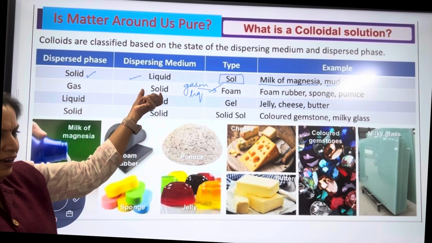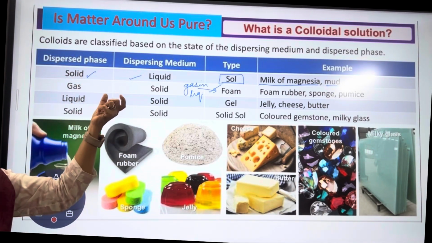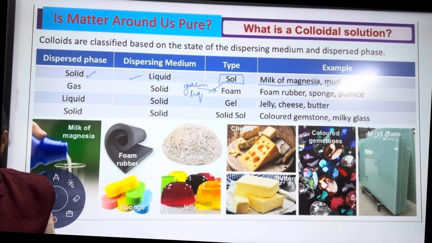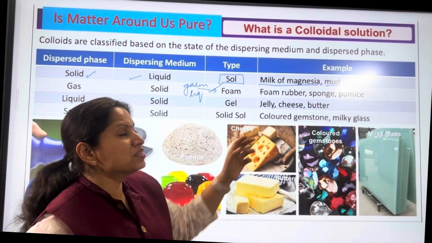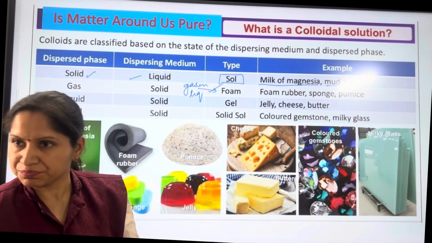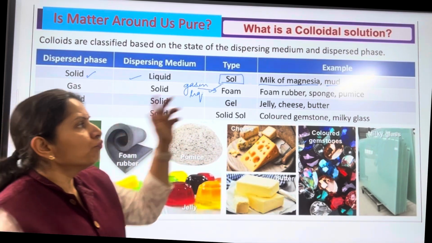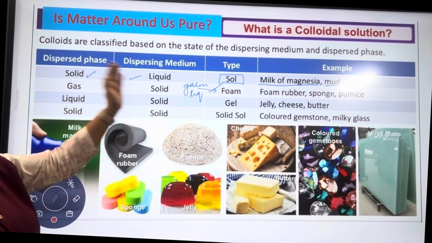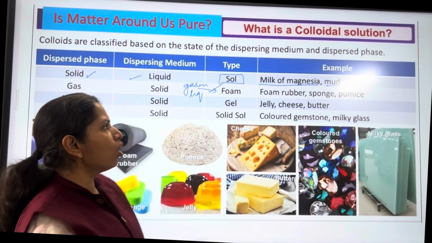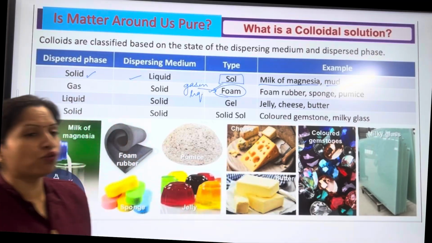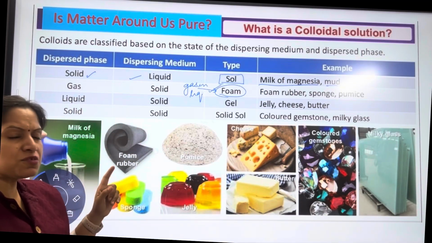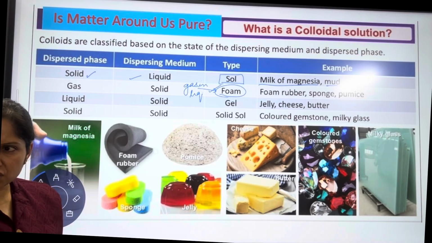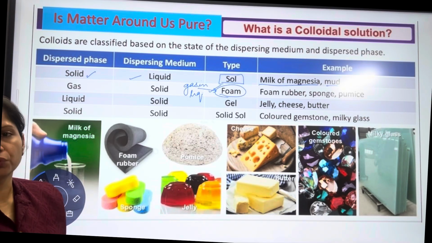So that is solid stone, and in that air spaces are there. In the air spaces, air is there. So gas is present in a solid. Examples include sponge. Sponge you all must have seen. Sponge, pumice stone, foam rubber, these are all examples of gas present in a solid, and that is called a foam. So if a gas is present in a liquid or a gas is present in a solid, in both conditions the colloidal solution is called a foam.